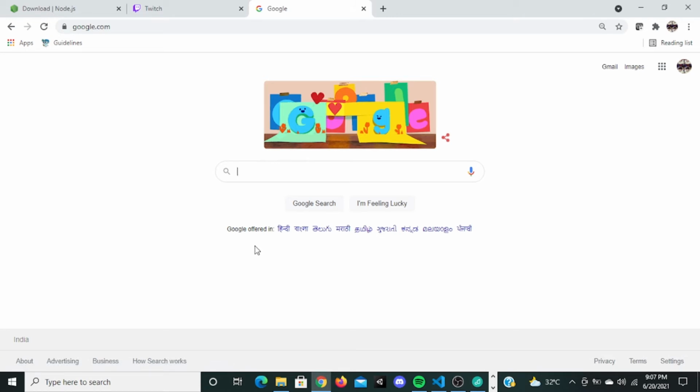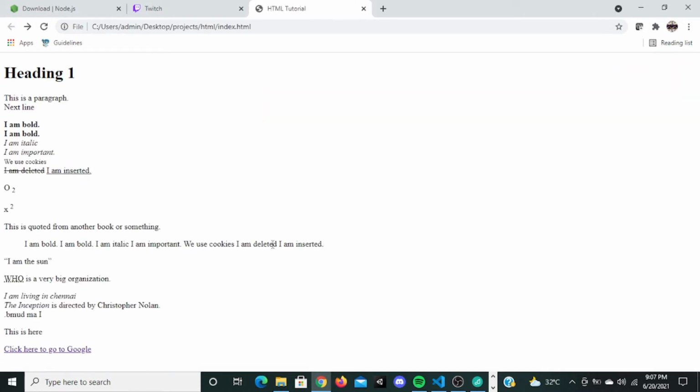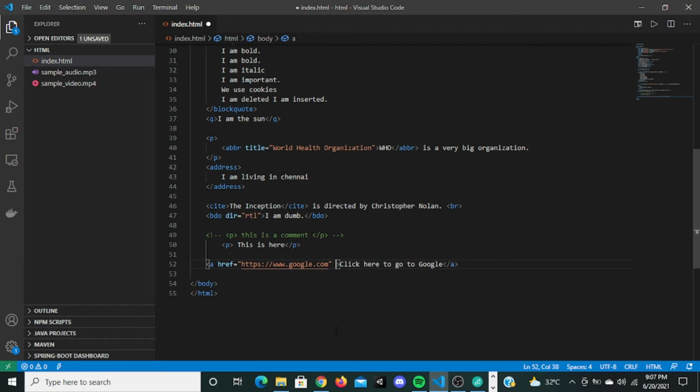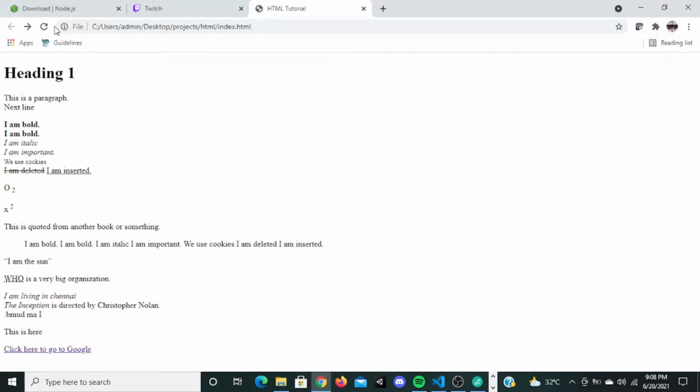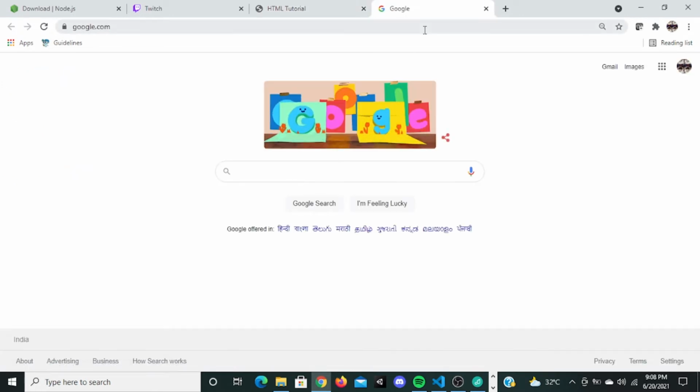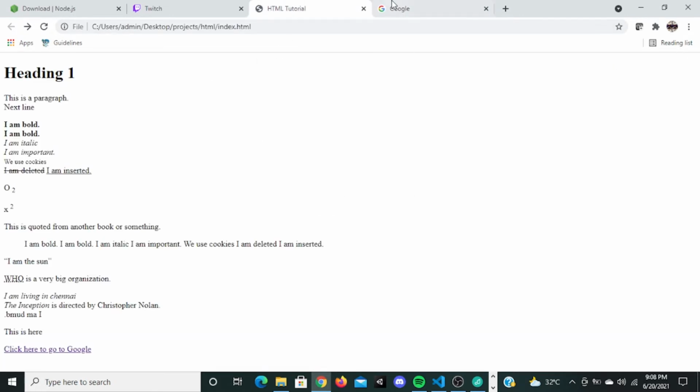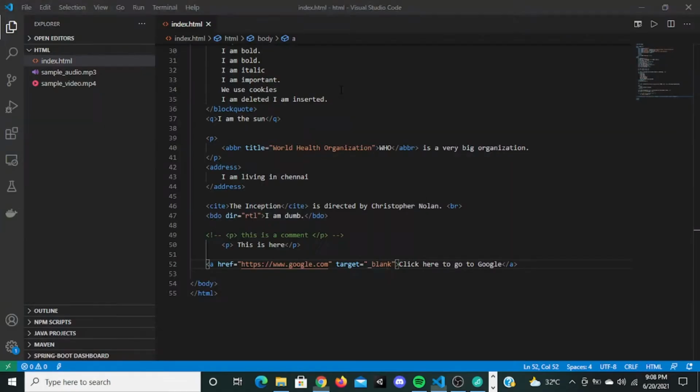So for that, you can give an attribute here called target, and set it to _blank. This will display it in a new tab. So I'm going to refresh this and click here to go to Google. My website stays here, but Google opens in a new tab. So this is the href to a website.